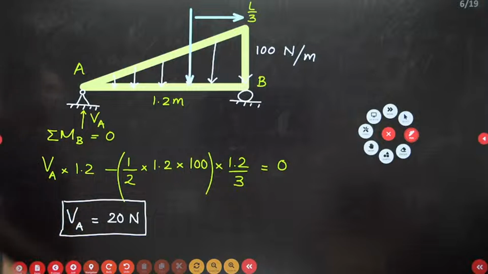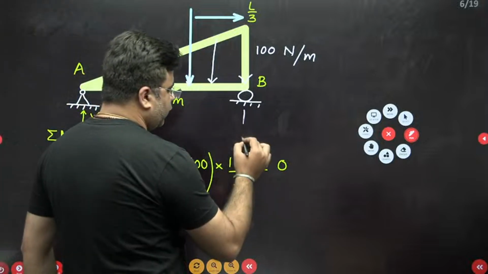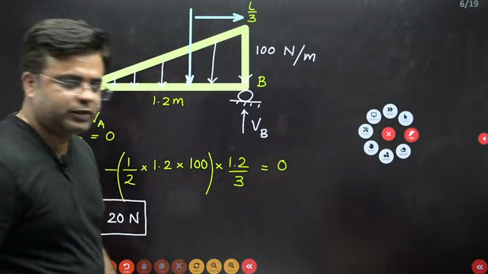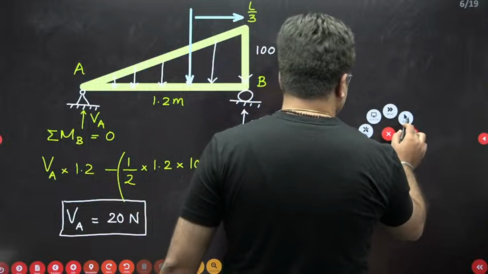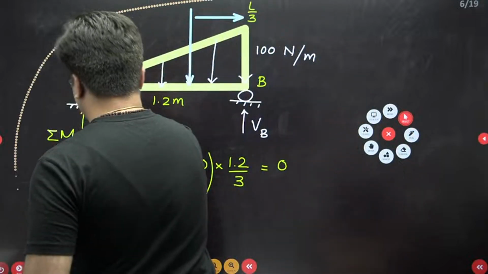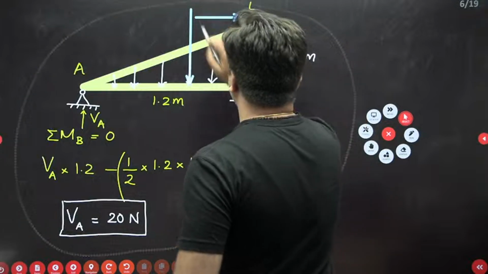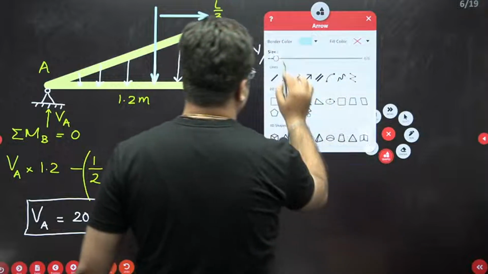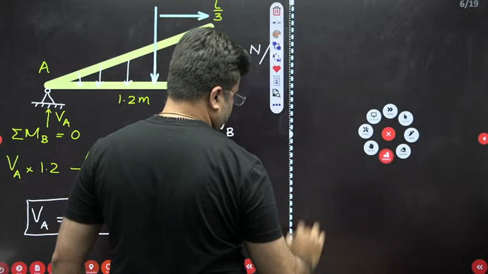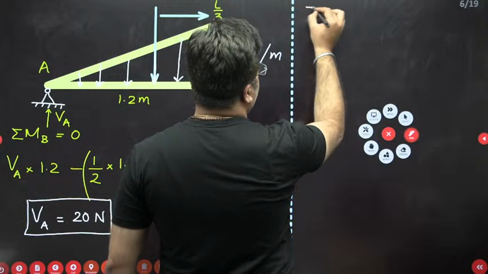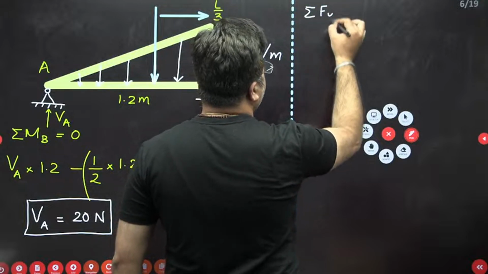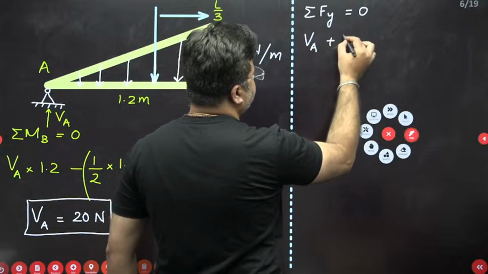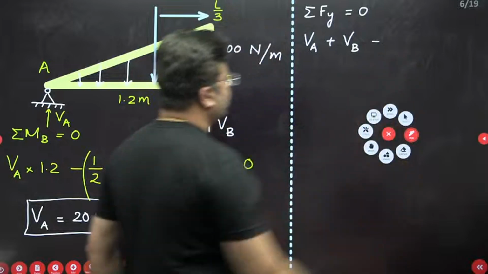Now second, you need to find out the vertical reaction at B. For finding the vertical reaction at B, you can write down summation of vertical forces equal to 0. So you can write VA plus VB minus total load due to UVL.